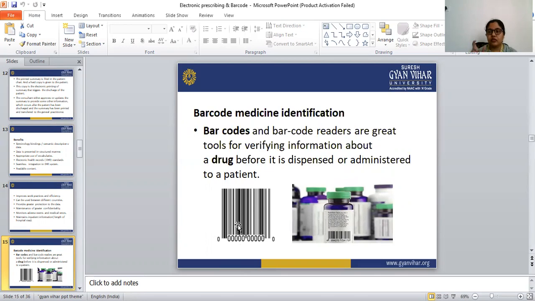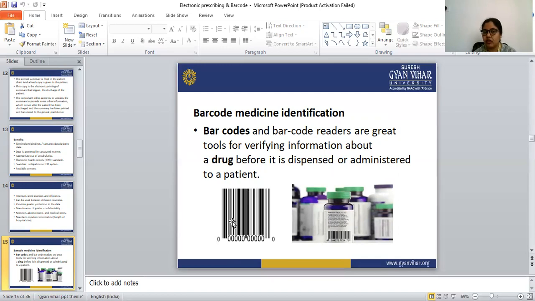We have to install one software in the computer, and the barcode reader is connected with that. With the help of that software and the reader, we can read all the information present in the barcode.